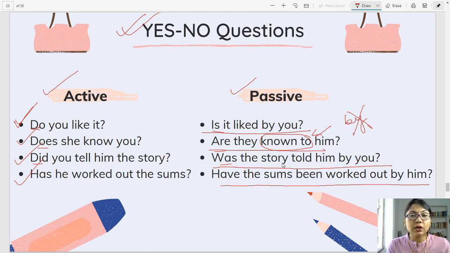Alright. And one more way you can always do it is you can change this sentence to a statement, and then you can change the voice, and then you can make it a question. That is also another way of doing it, but I think for you, since it is easier, remember it. Do, does, did. Whenever it is in the active voice, you have to change it in the passive voice with is, are, was. That is with the be verbs. And when it is has, it becomes have. Not necessarily, because over here it is have the sums. Had it been only one sum, then it would have been has the sum been worked out by him. Has will remain has, or it will change into have depending on the number of the subject.